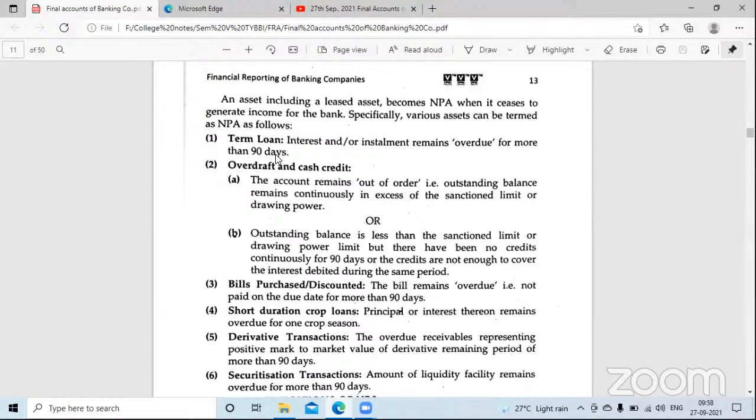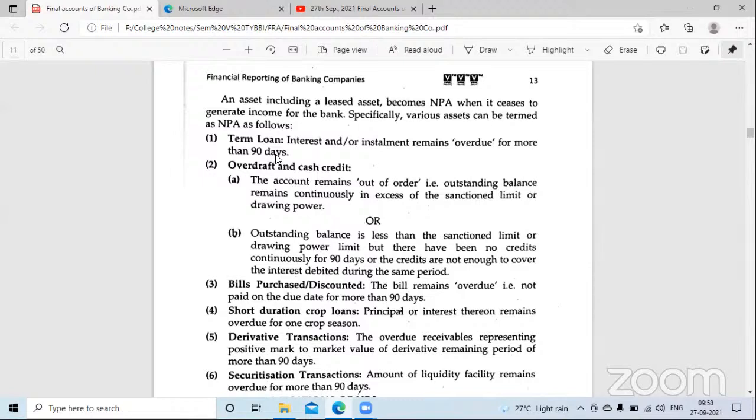So 3 months have passed and you have not paid any interest or installment to the bank. The bank has been waiting for 3 months, and if you're not paying for more than 3 months, then that term loan will become a non-performing asset.